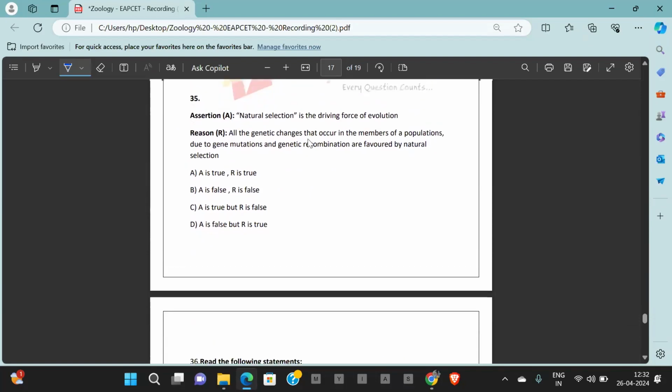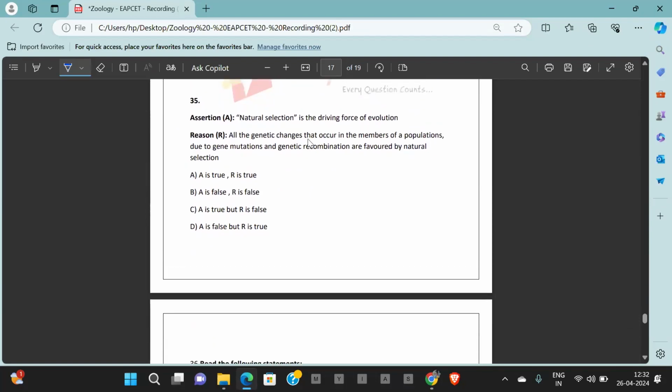Going to question number 35. Assertion: natural selection is a driving force of evolution. Correct? So it is a true statement. Now, reason: all the genetic changes that occur in the members of populations due to genetic mutations or genetic recombinations are favored by natural selection. This is false. According to whatever Darwin has told, variations are common.